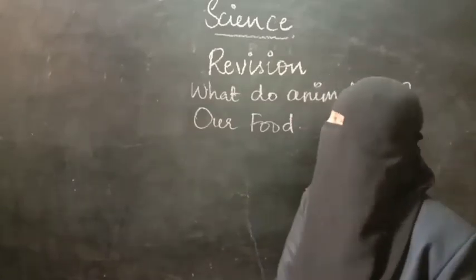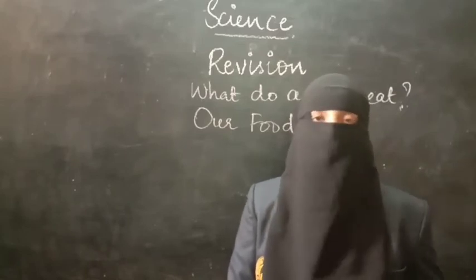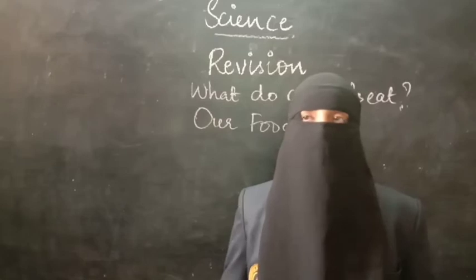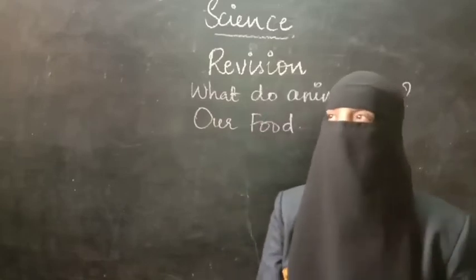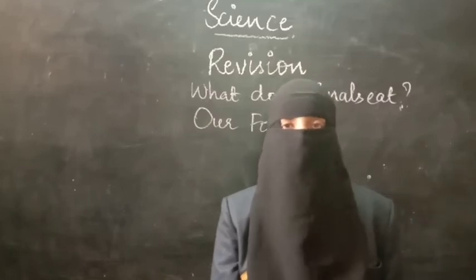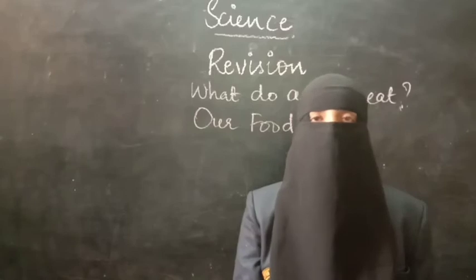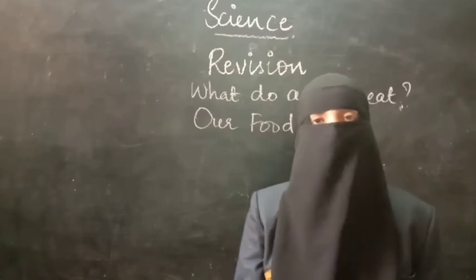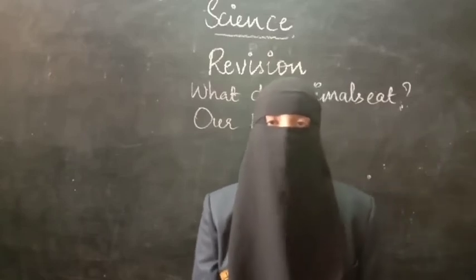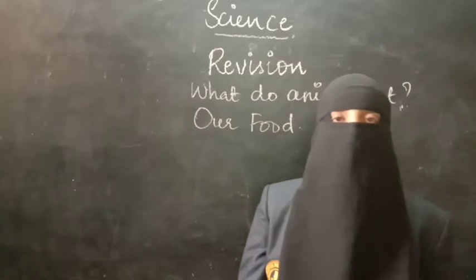Not only that, we have also discussed different mechanisms from tracking down food to eating food. In tracking down food, different senses of animals are required. Like the vulture depends on sight, that is the sense of vision, and in the same way bats depend on the sense of hearing, that is through their ears. In the same way reptiles depend on taste. They use their tongue for tracking down the food.